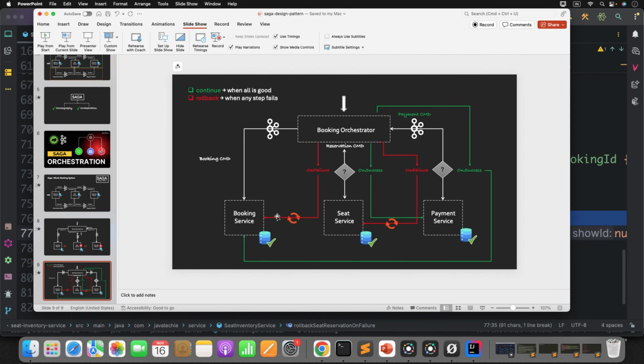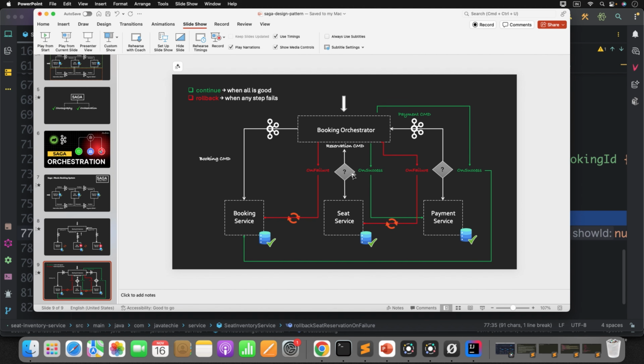Since there is no complex logic in the booking service, I am not sending back any event to the orchestrator, but in the seat inventory service we are publishing success and failure events. Now the orchestrator will again listen to the seat inventory service response. Based on that, if it is a success event, it will process the payment. If it is a failure event, it will simply give a command to the booking service to roll back the changes. That's the next task.